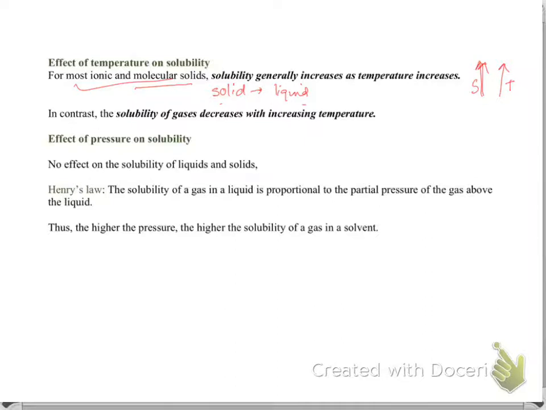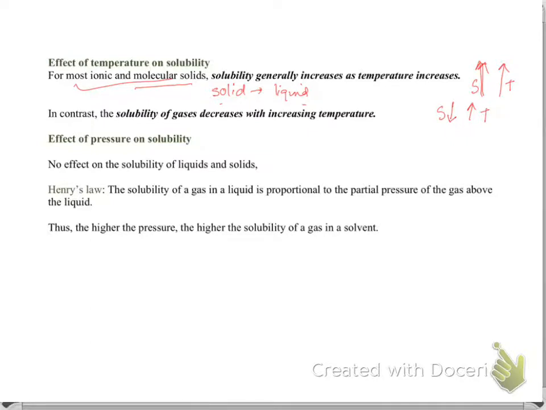So the solubility of gases decreases with increasing temperature. Why? Because when you increase the temperature, you increase the kinetic energy of the gas molecules, so they are not more soluble in the solvent, because they want to leave the surface.